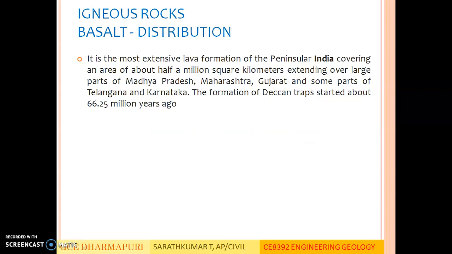Distribution: basalt. It is the most extensive lava formation of peninsular India, covering an area of about 500,000 square kilometers, extending over large parts of Madhya Pradesh, Maharashtra, Gujarat and some parts of Telangana and Karnataka. The formation of Deccan traps started around 67 million years ago.